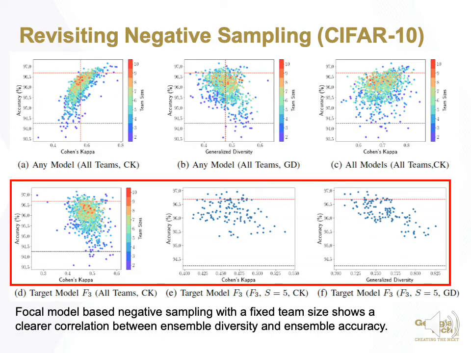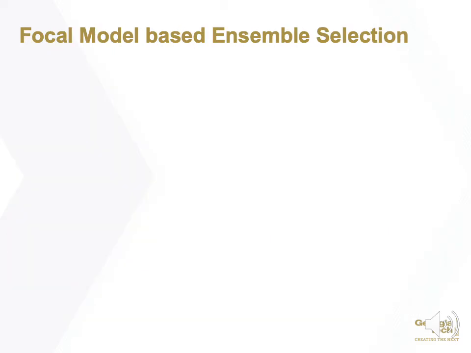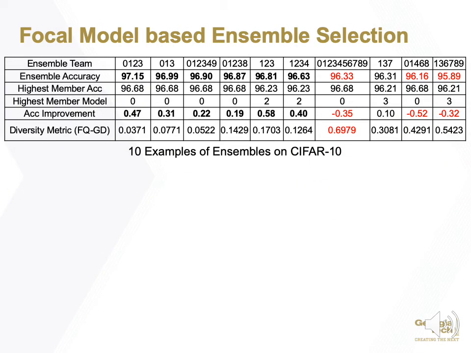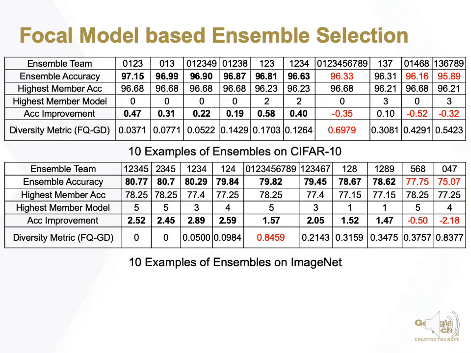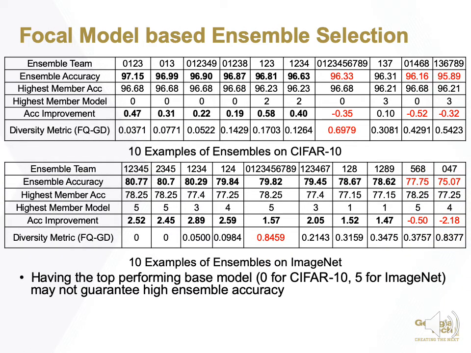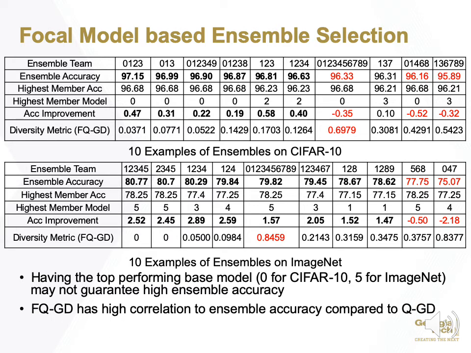We can observe that focal model-based negative sampling with a fixed team size shows a clearer correlation between ensemble diversity and ensemble accuracy. We then showed 10 example ensemble teams on CIFAR-10 and ImageNet. We found having the top performing base model, model 0 for CIFAR-10 and model 5 for ImageNet, may not guarantee high ensemble accuracy. In the meantime, FQGD has high correlation to ensemble accuracy compared to QGD.